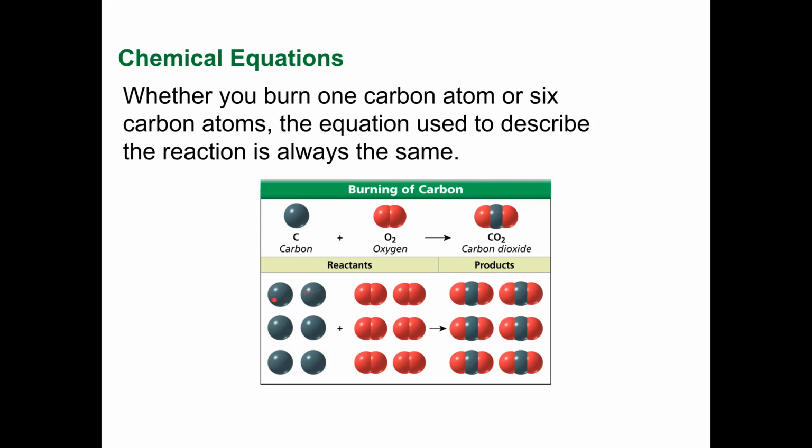But notice I have 6 carbons, and 12 oxygen atoms. And after the reactants react, I have 6 carbons and 12 oxygen atoms. So what I start off with is what I end up with.